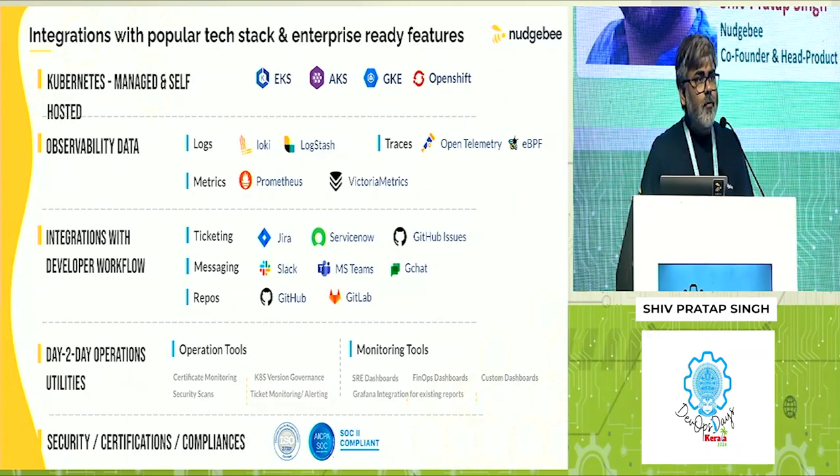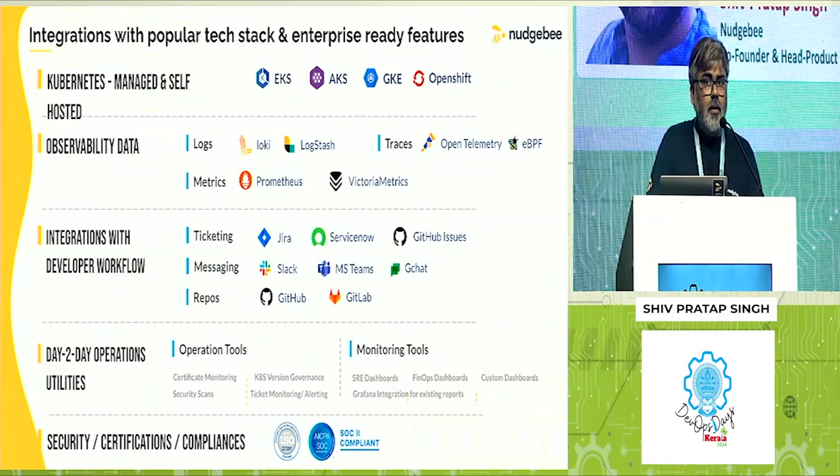There is a lot of tooling which we have built by talking to a lot of people. People told us they face challenges on cluster upgrade, right? So we built a tool for that. We also built a tool which tells you, okay, these are the Helm charts which are older versions. You can upgrade them. These are the certificates which are going to expire in the next 20 days, and you can upgrade them. There's a lot of tooling around that.